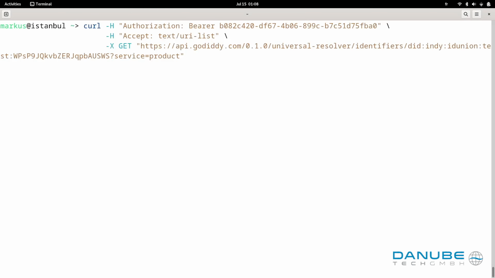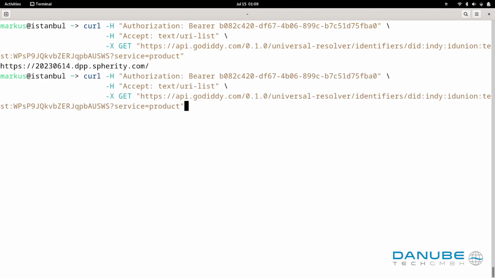Now, on the command line, we can show how we can select that service from the DID document by appending the service DID parameter to the DID URL. And by executing that command, we are dereferencing the DID URL, and the result is the service endpoint of the digital product passport from the DID document. We can also experiment with the relativeRef DID parameter, which allows us to append a relative path to the DID URL. And when we dereference that, then the result is the service endpoint from the DID document with the relative path appended.